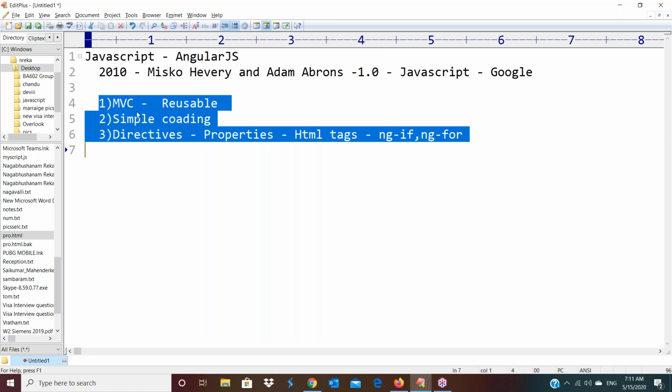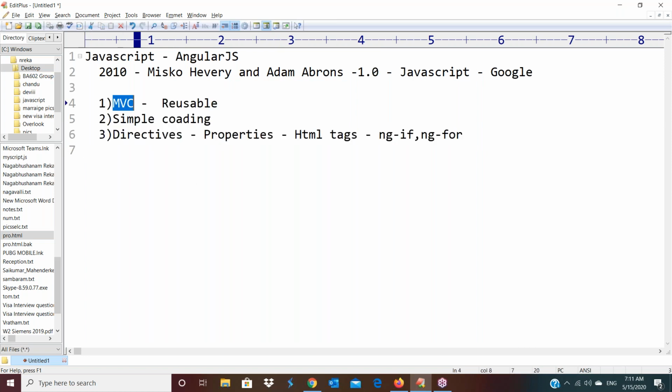In these points, the first advantage is that AngularJS supports MVC architecture, and the second point is that coding is very, very simple. The next point is that it supports a number of directives. These directives are very helpful for working with HTML controls. By default, every HTML control provides some properties. If we want to add more properties, we take the support of these directives.